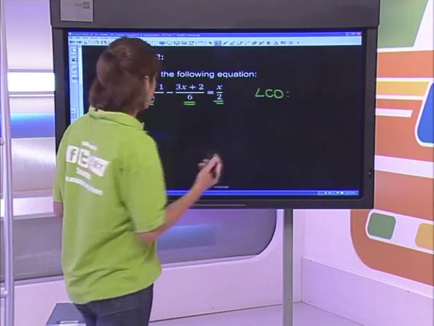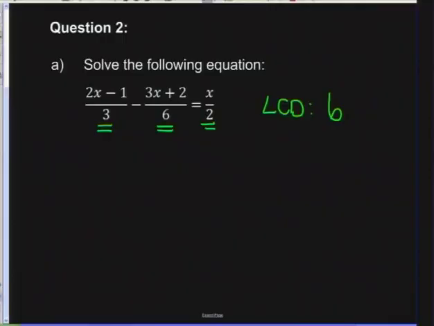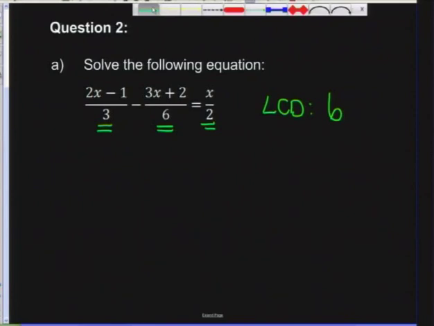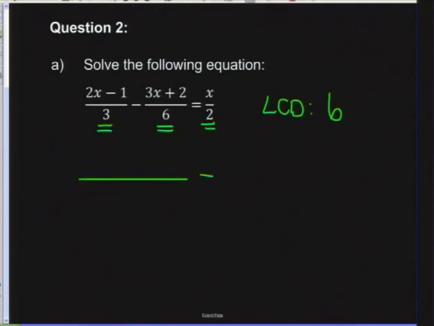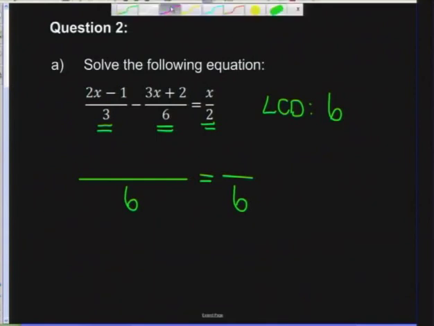It's 6. Okay, so our lowest common denominator is going to be 6. So therefore, what we're going to do is let's give ourselves a line. And we're going to say equals, and we've got another line over here. And we're going to put everything over the LCD of 6. Okay, so what did I times 3 by to get to 6? I had to multiply it by 2.